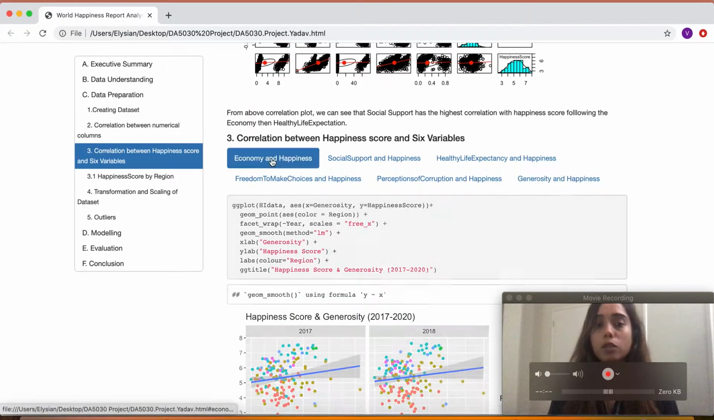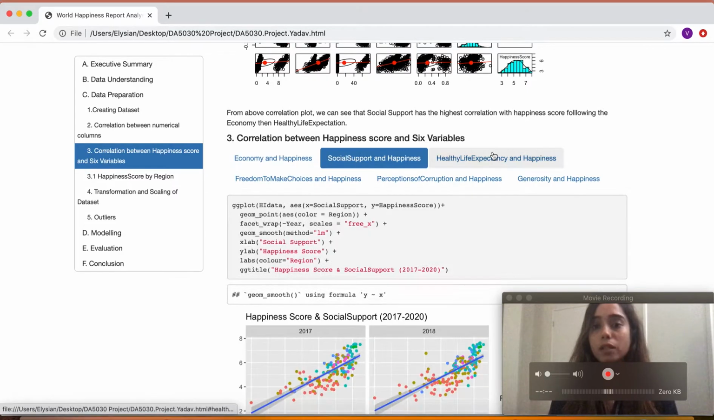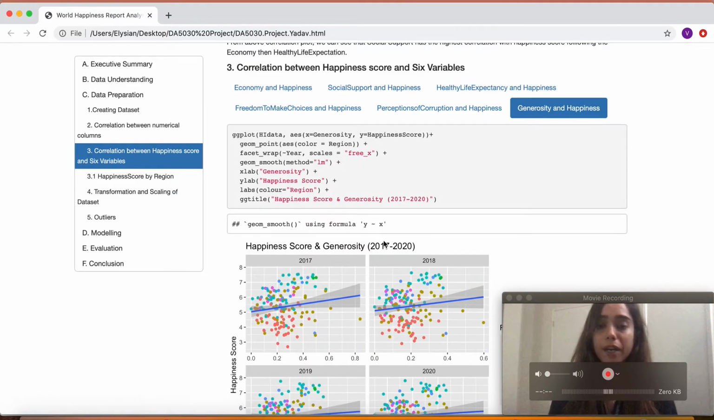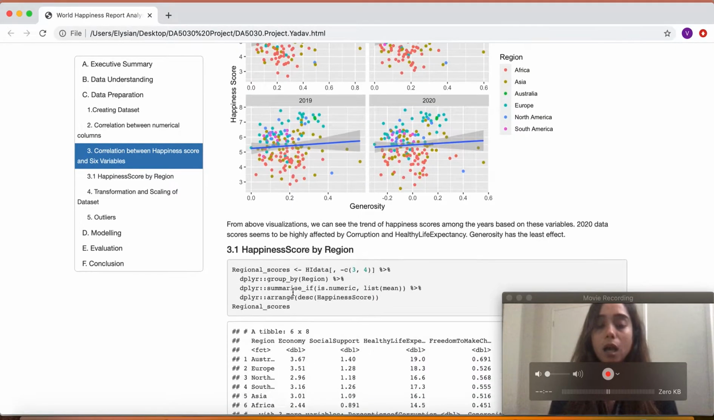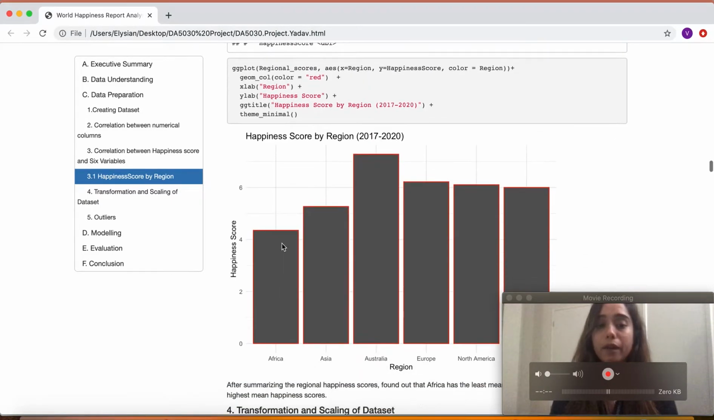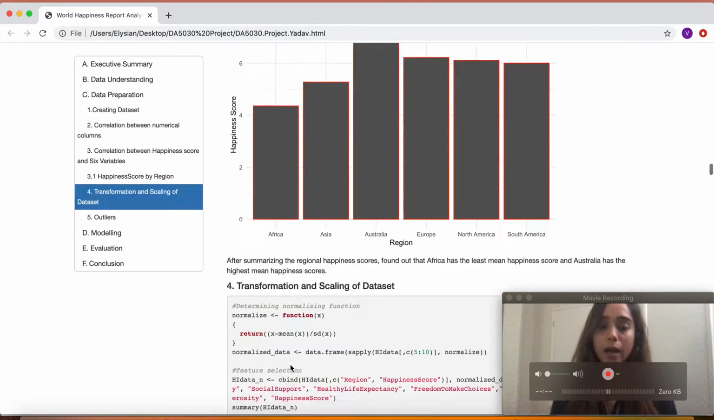I also explored the correlation between happiness score and the six variables with the help of ggplot and a linear regression line. Here you can see that. And I also explored the happiness score by region, and I found out that the Africa continent was the least happy region, and Australia was the highest.